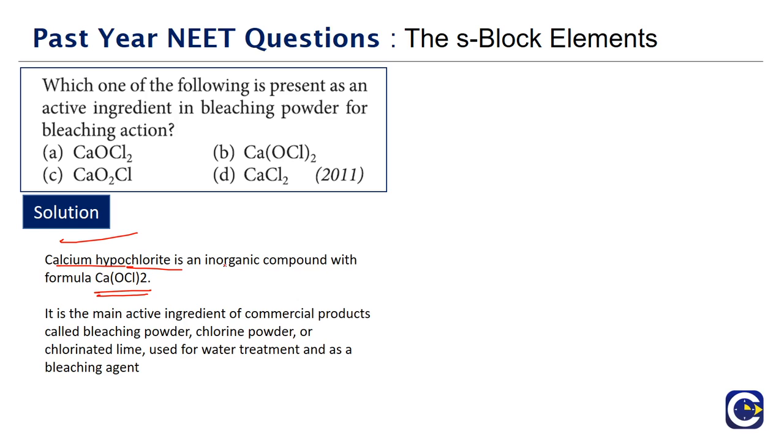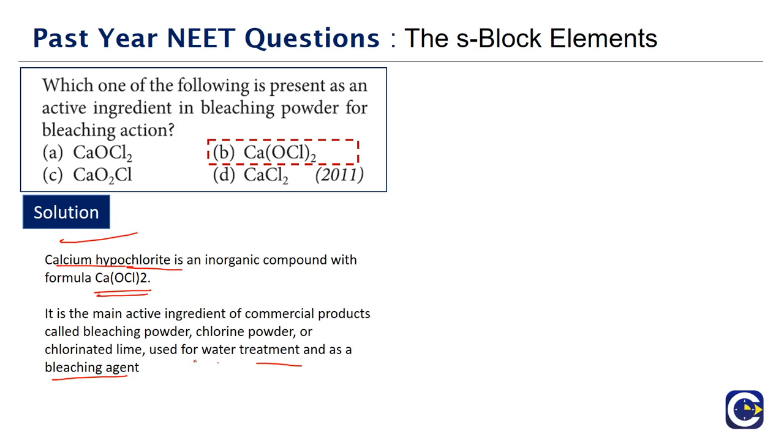It is the active ingredient of bleaching powder, which is used in various applications, like water treatment or as a bleaching agent for the bleaching of organic dyes. The bleaching powder, which is the commercial product that is used, will contain mainly CaOCl2, calcium hypochlorite.